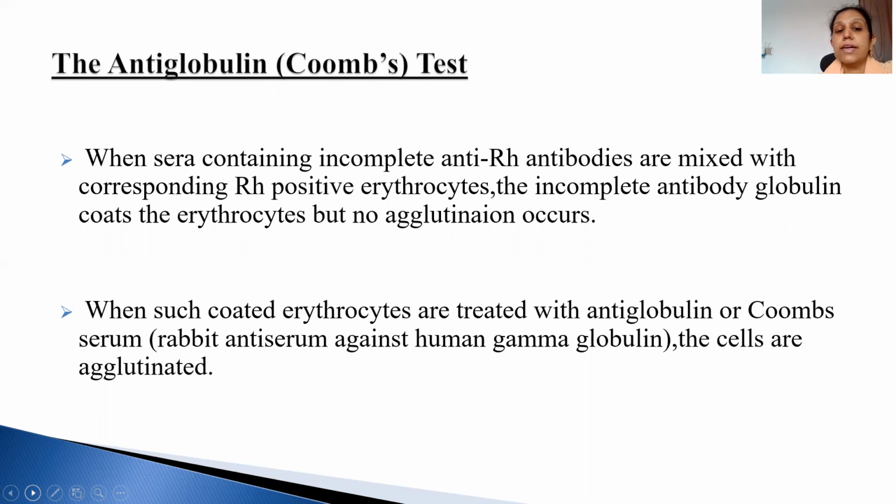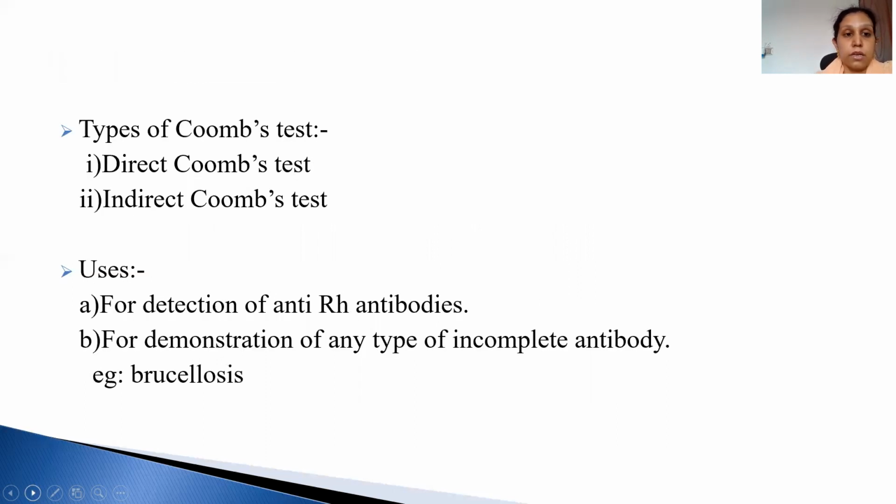So when sera containing incomplete anti-Rh antibodies are mixed with the corresponding Rh positive erythrocytes, the incomplete antibody globulin coats the erythrocyte, but no agglutination occurs. Why? Because they're incomplete. So such coated erythrocytes are treated with antiglobulin or Coombs serum, and then they can agglutinate.